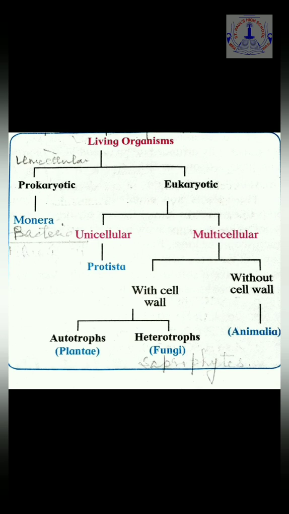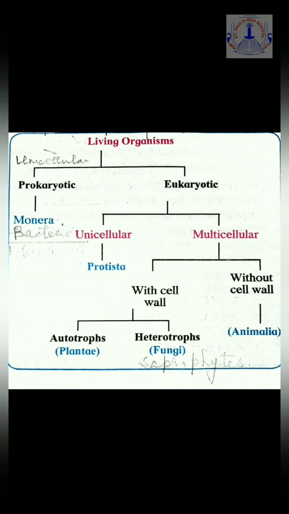Autotrophs means they can prepare their own food. This has only one kingdom, which is Plantae. All the organisms belonging to this kingdom Plantae, that is the plants, are autotrophs because they can prepare their own food by the process of photosynthesis and due to having chlorophyll in them.